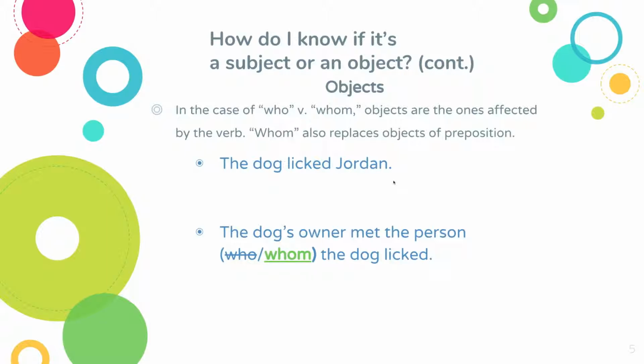The dog's owner met the person whom the dog licked. So we use whom here because the dog licked someone, and in order to replace that ambiguous someone, we use whom. Whom would be the object of the verb licked.